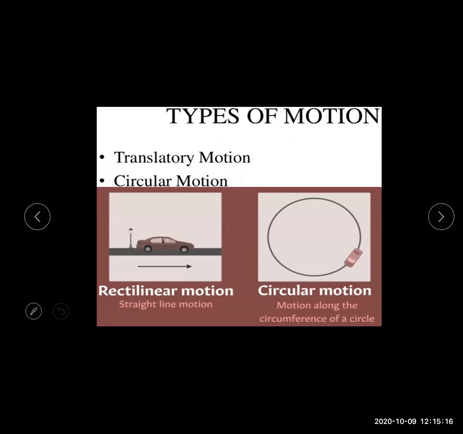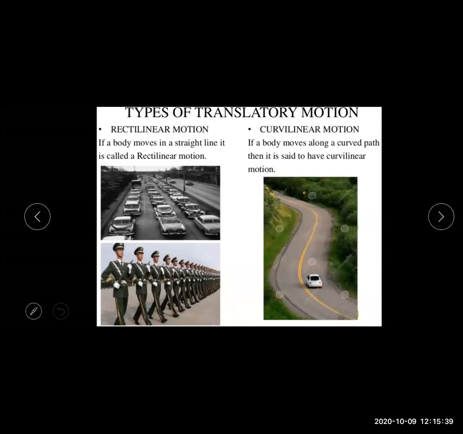Rectilinear means moving in a straight line. Here you can see the car is moving in a straight line, so it is known as linear motion. And in the second part, the car is moving along a circular path, so it is circular motion. Let's learn in detail about it.